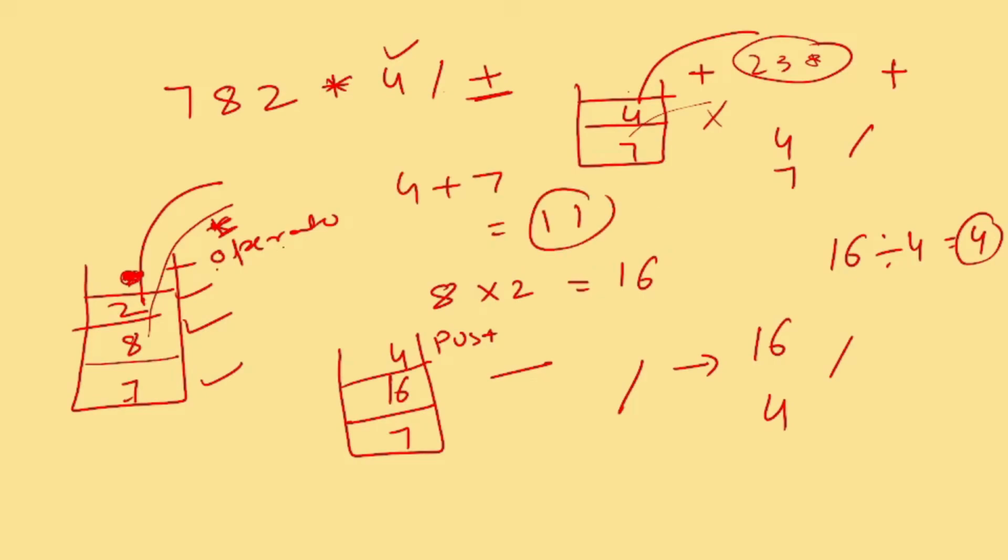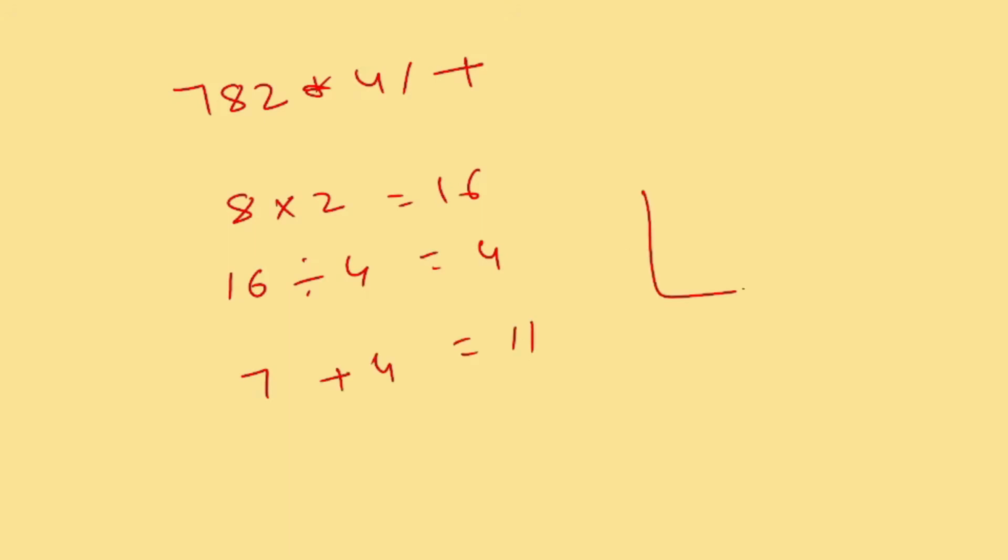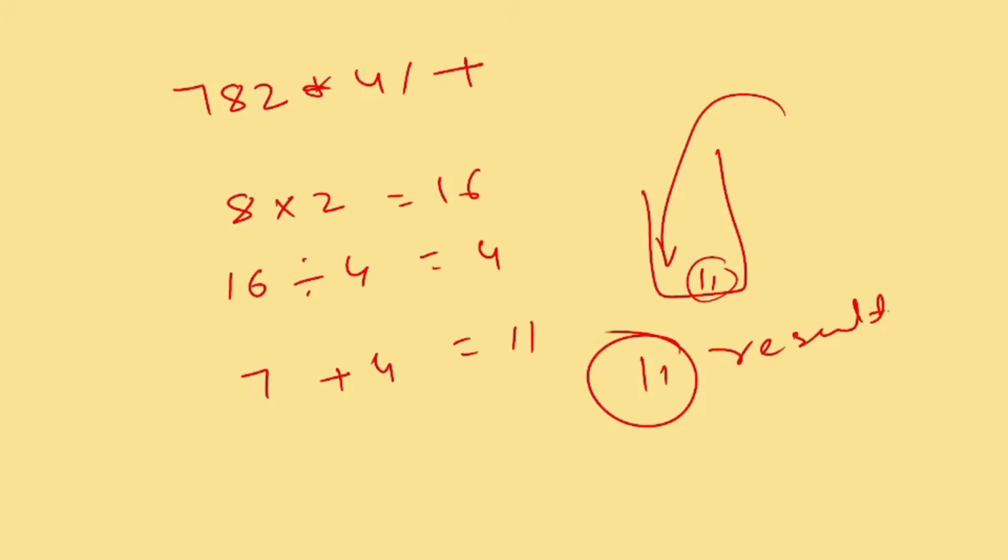So for this expression, 7 8 2 star 4 slash and plus, how is it going to execute? 8 multiplied by 2 first gives 16. Then 16 divided by 4 gives 4. Then 7 plus 4 gives 11. Now the result 11 is pushed onto the stack, and when I have to read the value, I pop it, and the answer is 11. So this is the result. This is how you go with the stack concept.